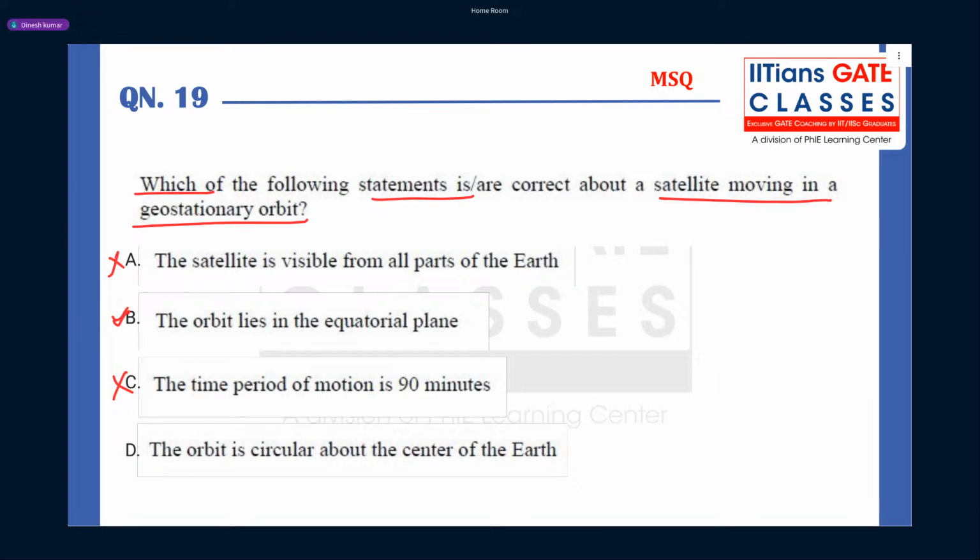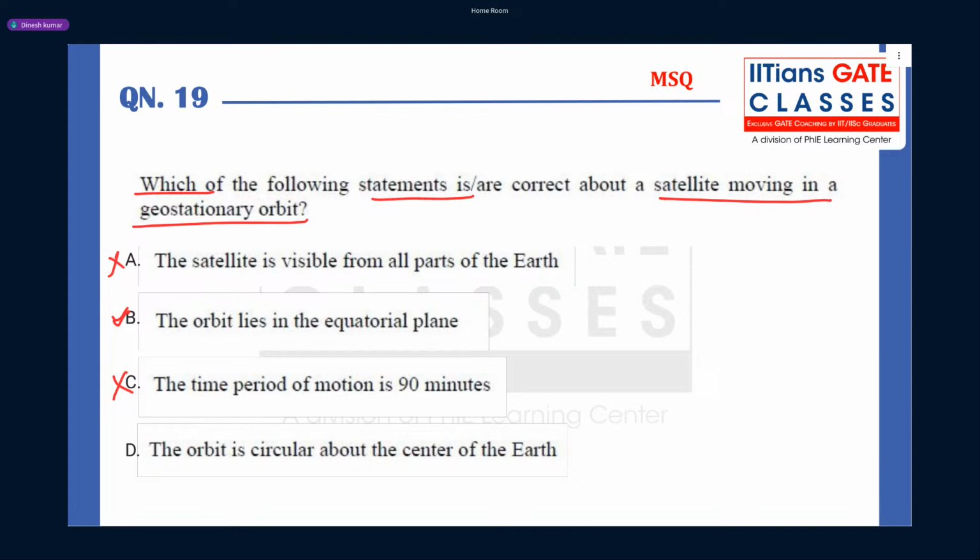Yes, very good, Neil. It's 24 hours, right? So geostationary orbit and Earth have the same time period of one revolution, right? So this is not correct.